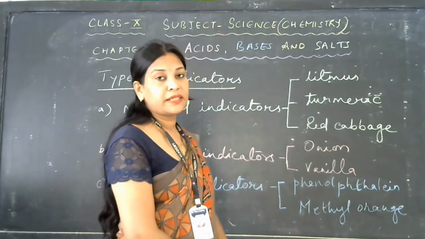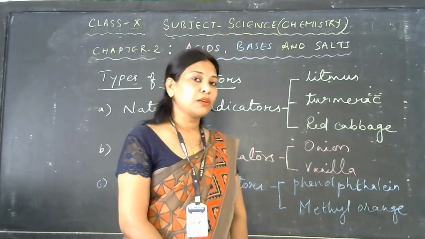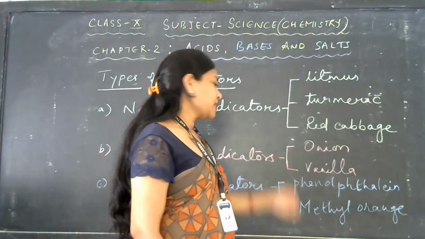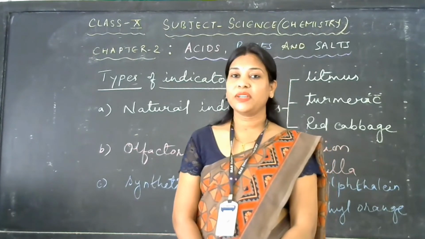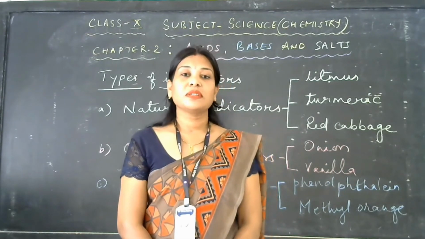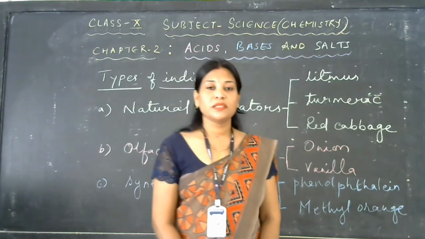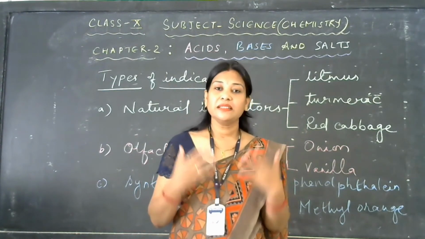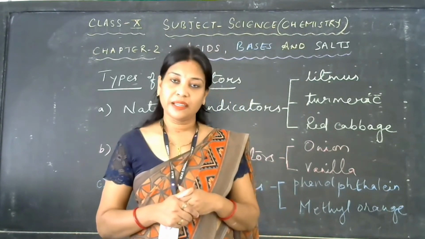It also loses its smell in contact with base, and does not lose its smell in contact with acids. Now, what is the use of olfactory indicators, as we have a variety of indicators in the lab? Their use is for visually challenged students, those who are blind and not able to see. They can test the presence of acids and bases by using these olfactory indicators.